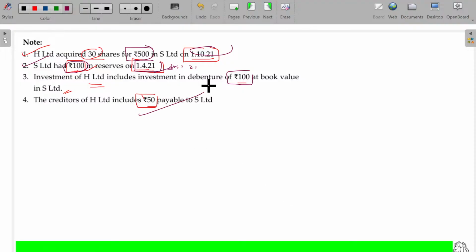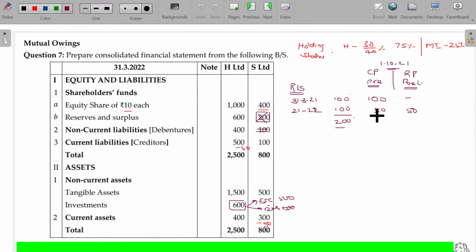And this one was already adjusted. Now come on, find out the cost of control as well as minority interest. So 150 is the pre-acquisition profit or capital profit, and 50 is the post-acquisition profit, which can be segregated between the holding company and minority interest. Similarly here, minority interest as well as holding company. Come on, 75% on 150.